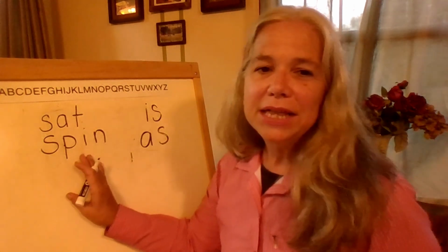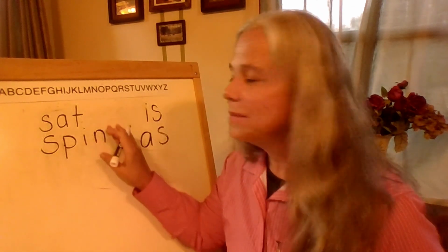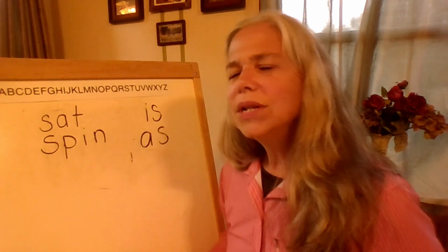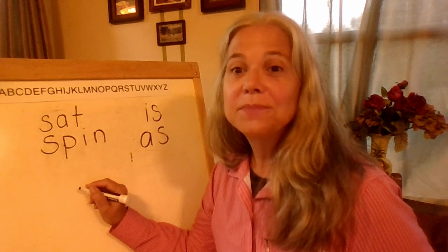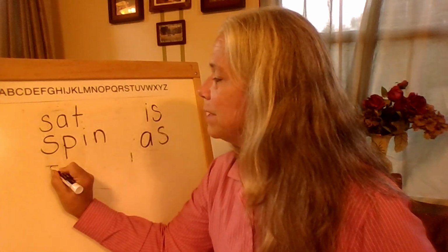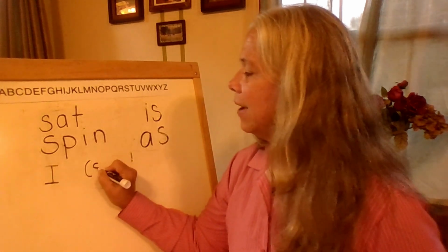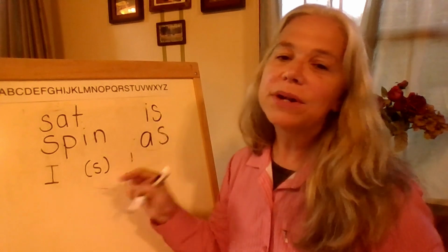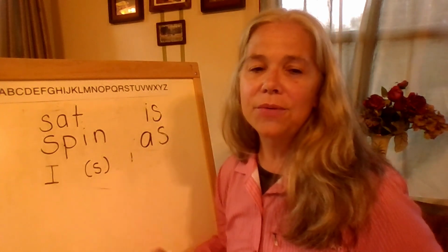Listen as I read these two words. Sat, spin. What sound do you hear in the initial position? S. So in the initial position, we are hearing a S sound. Now you see these parentheses, this is the sound we're hearing. We're hearing the S sound.